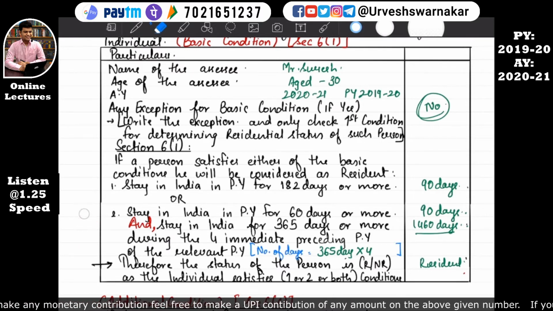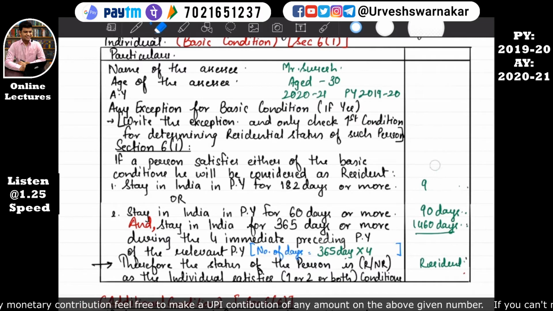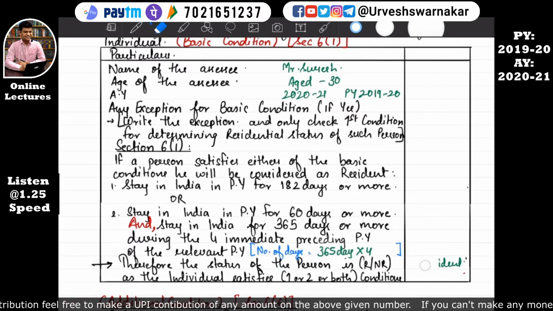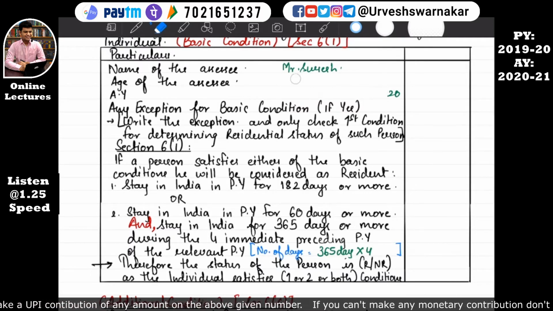These are the permutations and combinations that I am showing you, all the possibilities in residential status questions. Whenever you will be solving the scanner, you will see all these possibilities that I have taught you will be present there also.